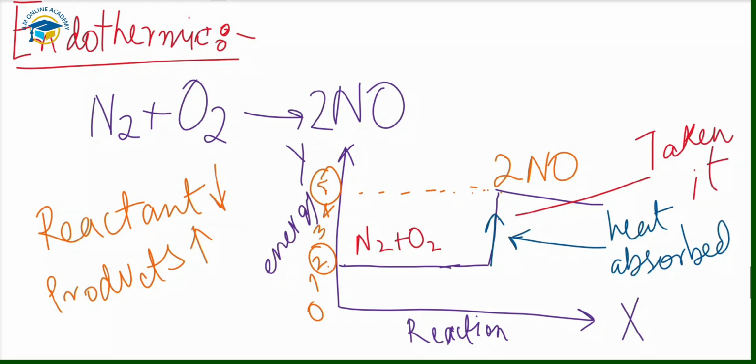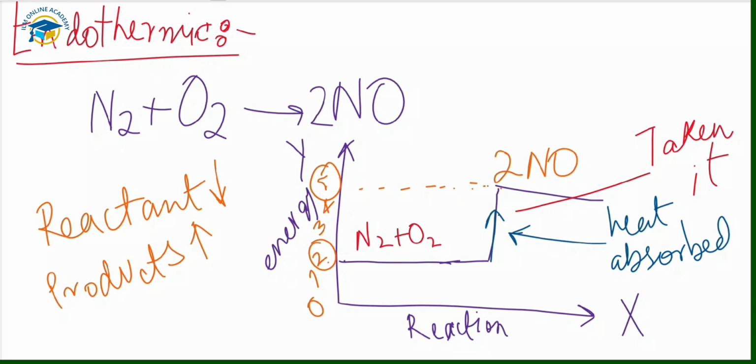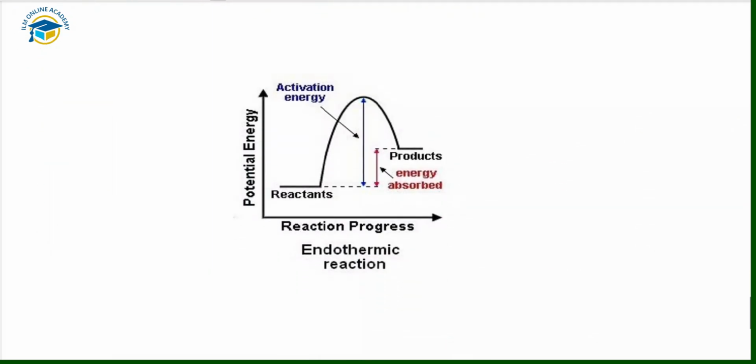Now I will show you the general diagram for the reaction pathway for an endothermic reaction. As you can see here, the products are higher in energy than the reactants. There is a black arrow that represents the energy absorbed by the reactants, and when reactants absorb energy, that energy is transferred to the products. Now products have more energy. This bigger arrow shows the activation energy, and activation energy is required to start any type of chemical reaction.